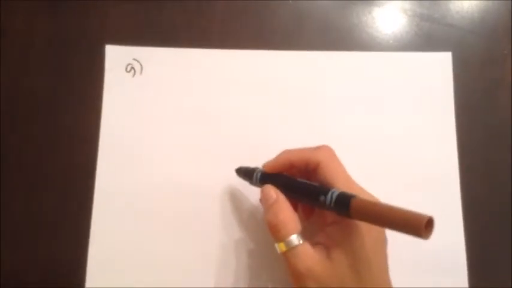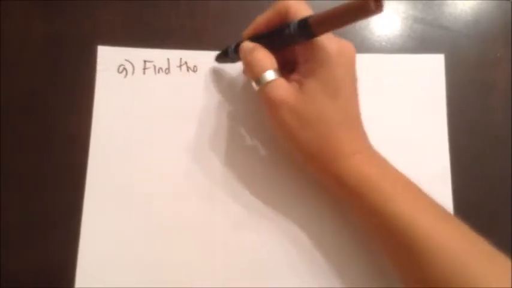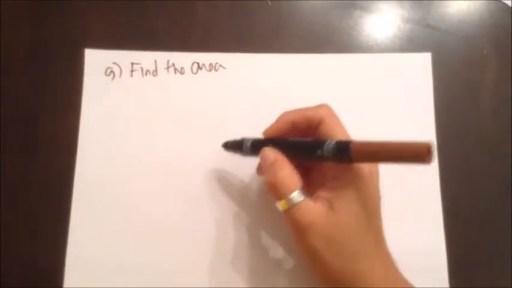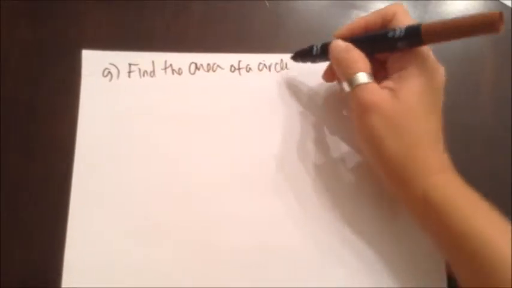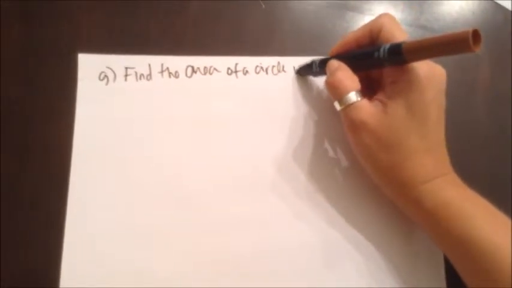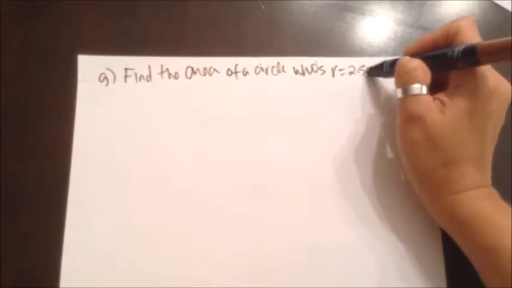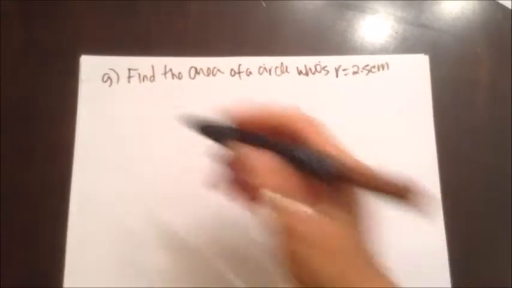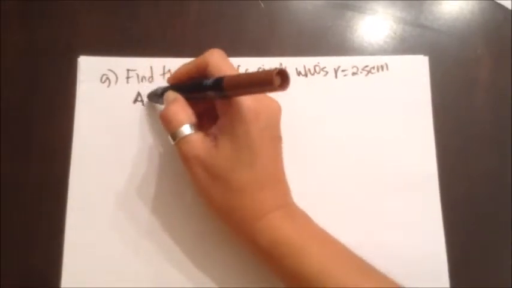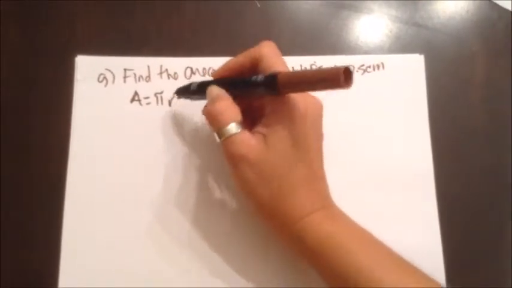The first problem, we're going to find the area of a circle whose radius is equal to 2.5 centimeters. So once again, let's start with writing our formula down. Area is equal to pi r squared.